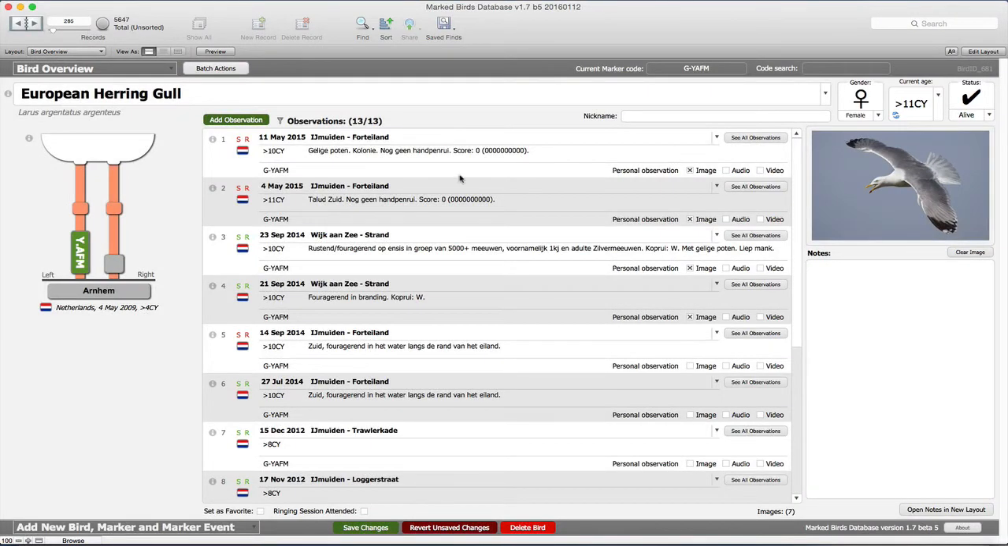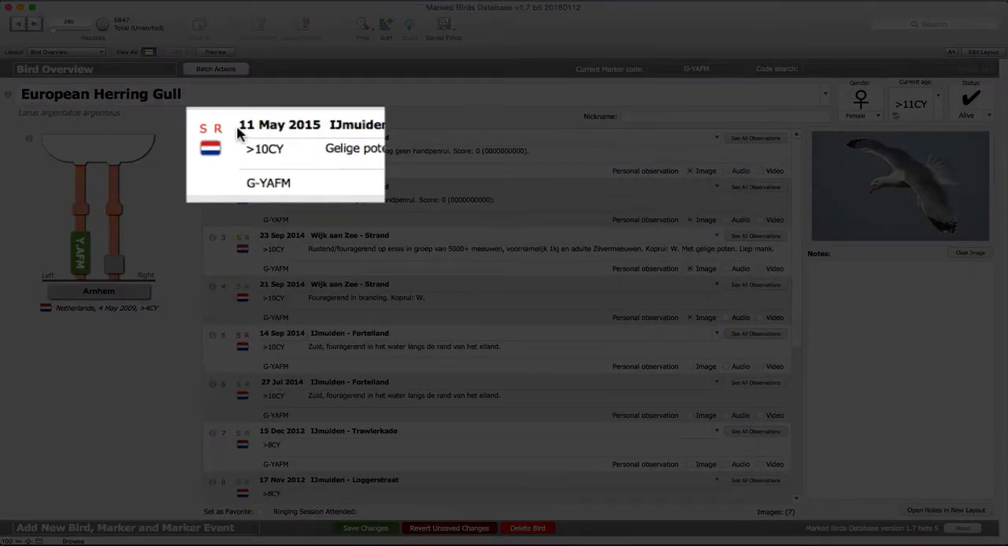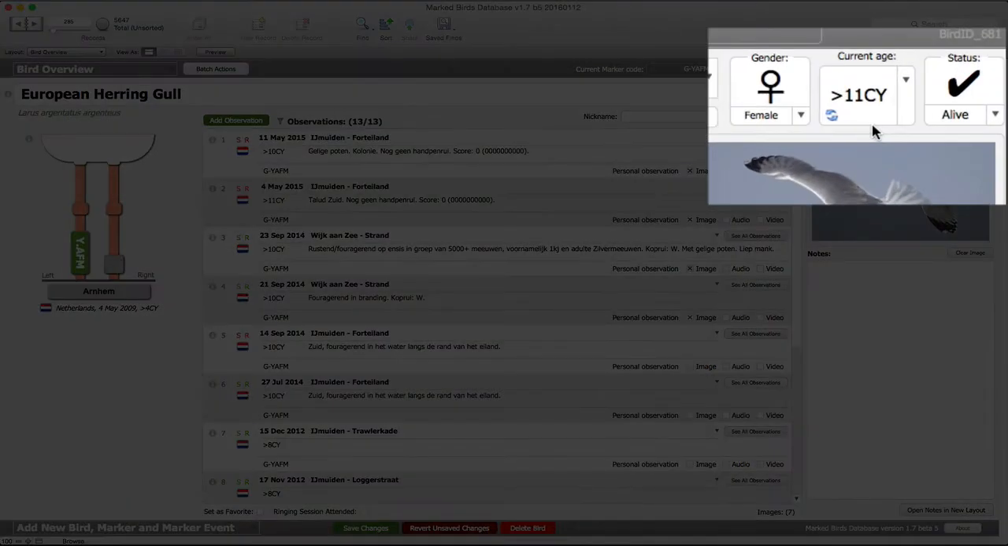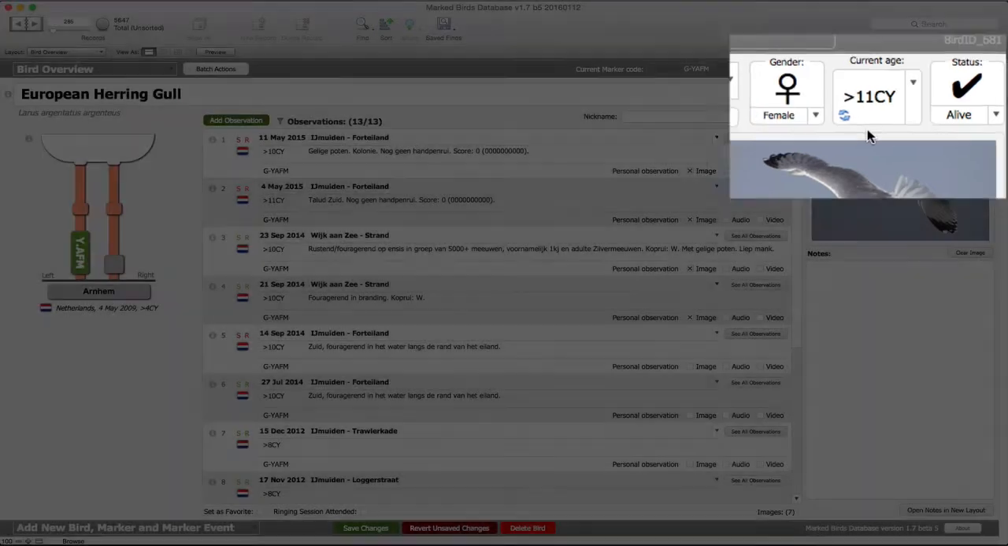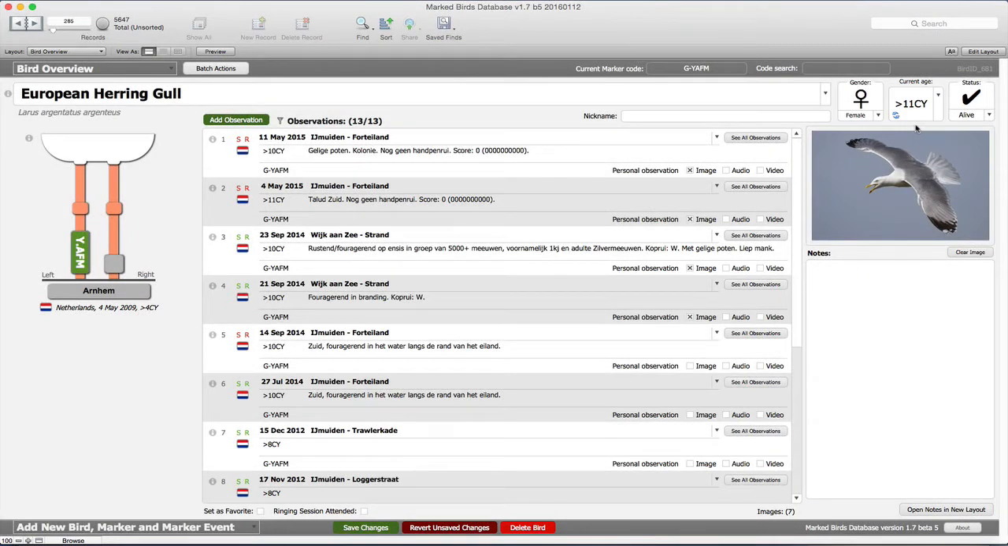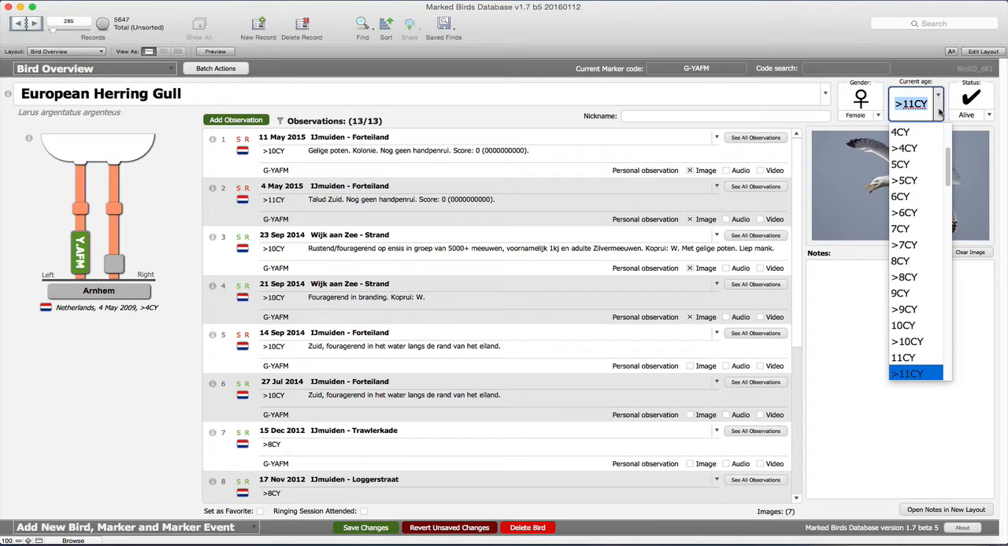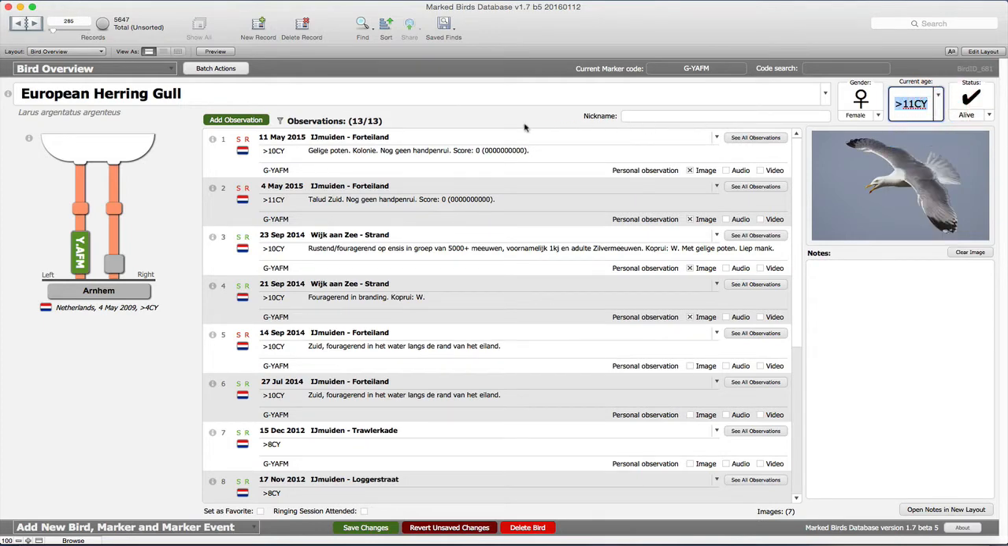For instance, for this particular herring gull, even though I last saw it in May last year, at which time it was older than 10 calendar years, if I look it up today, I would still like to see that today it has an age of older than 11 calendar years. Now, of course, you can calculate that age yourself and add it from the list here, but because this is a database, it's much more efficient to let the database calculate this for you.